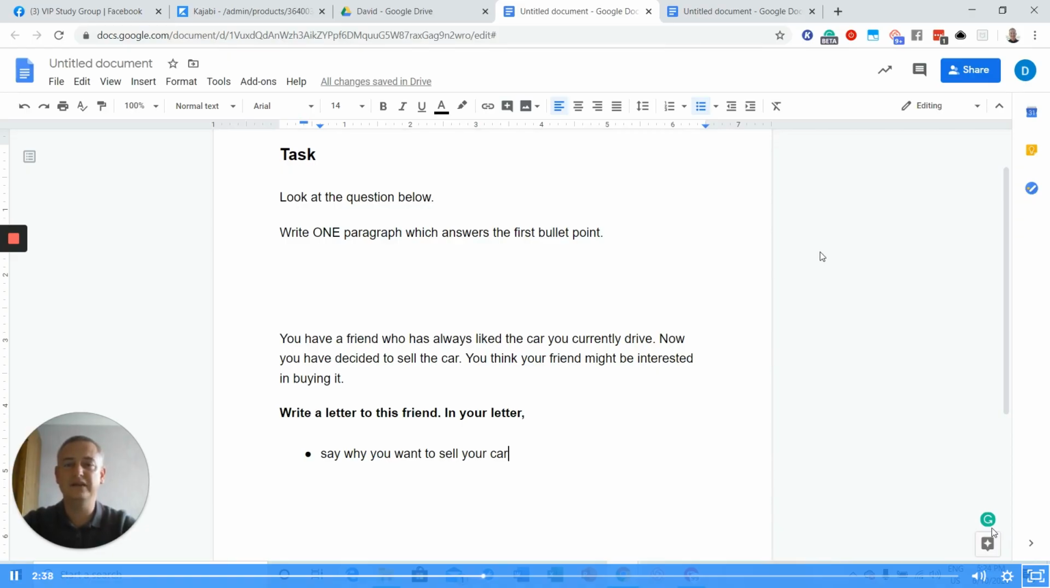Okay, so the full letter is 150. So just write about 50 words for this one paragraph and try to include some informal vocab. At the same time, try really hard not to include formal vocab. The tone of this letter can make a very, very big difference to your score.